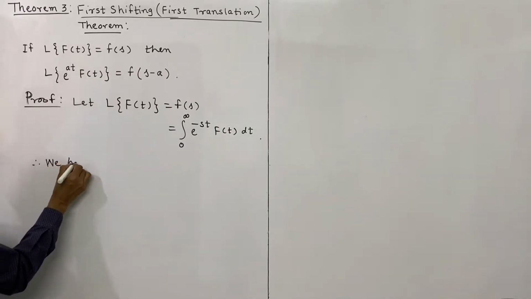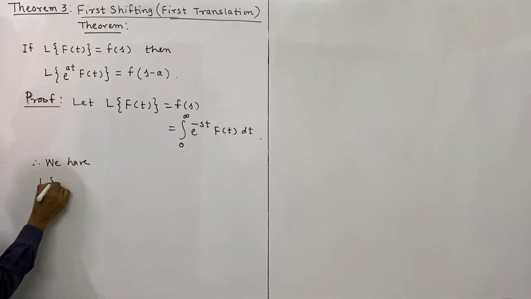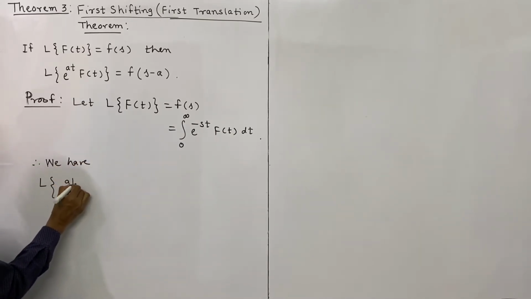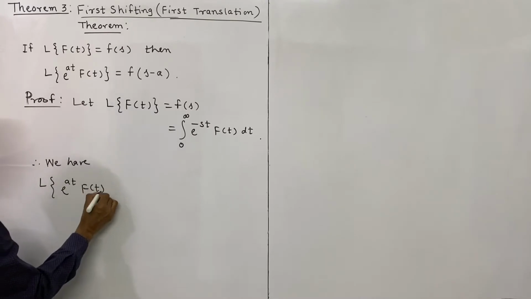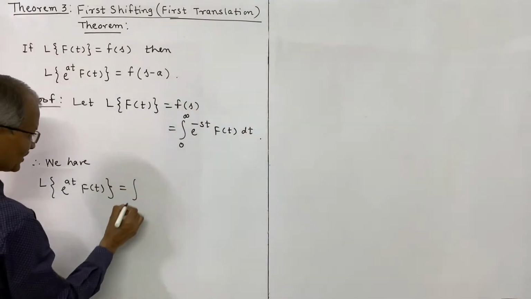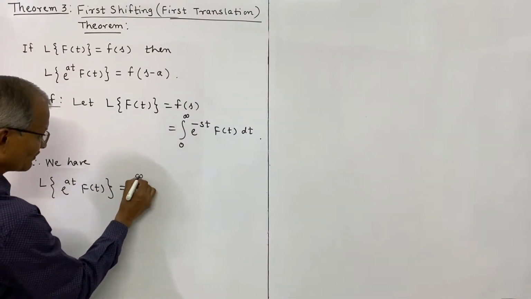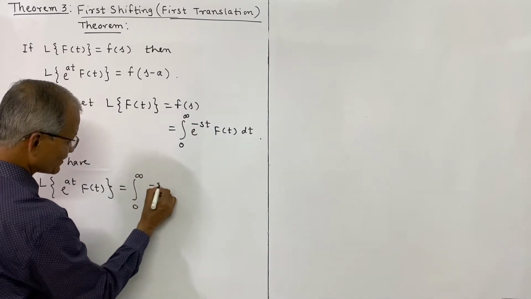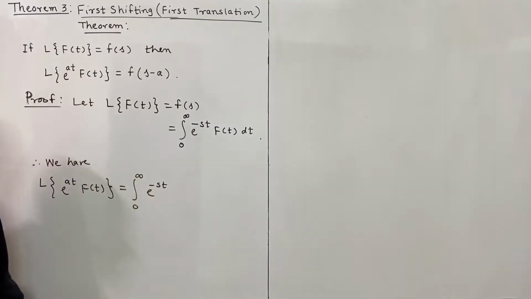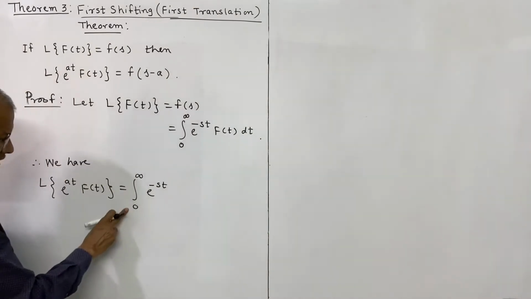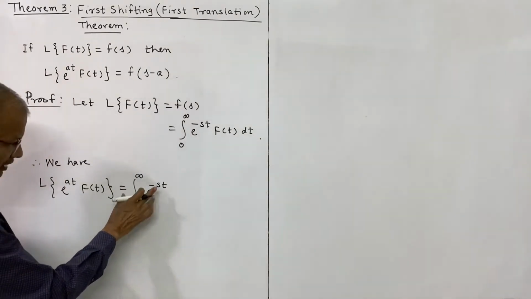Therefore we have the Laplace transform of e power at into f of t, which by definition is the integral from 0 to infinity of e power minus st, which is the kernel of the Laplace transform. This integral range and this kernel remain fixed.